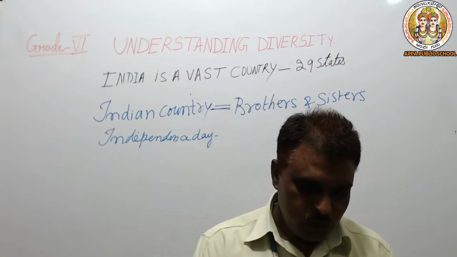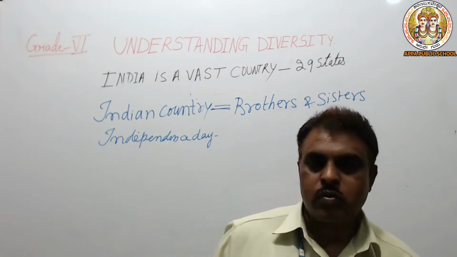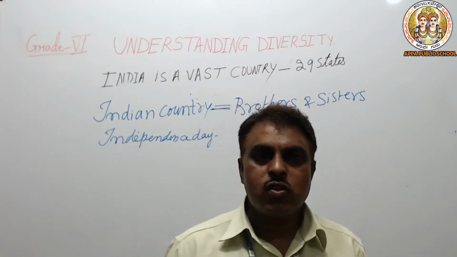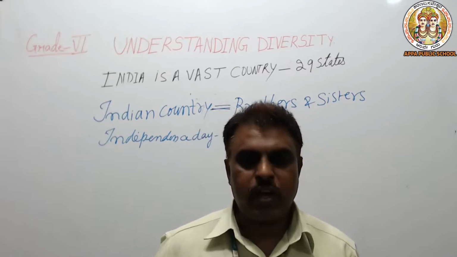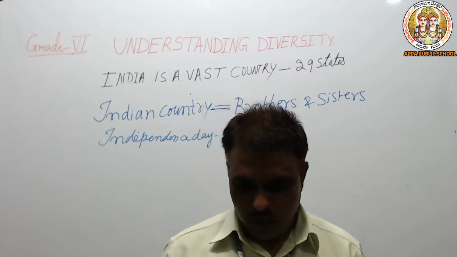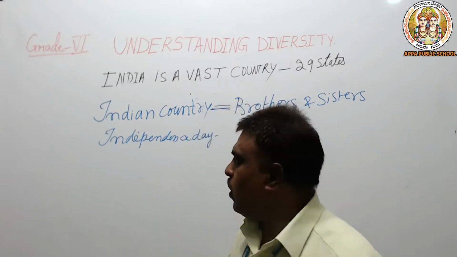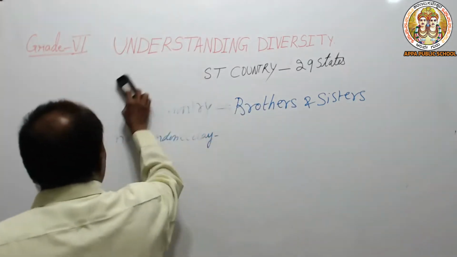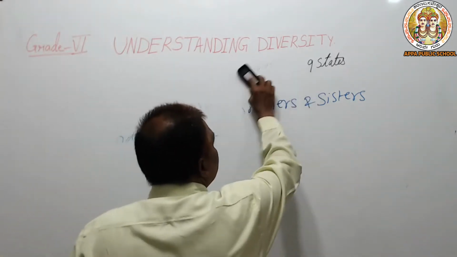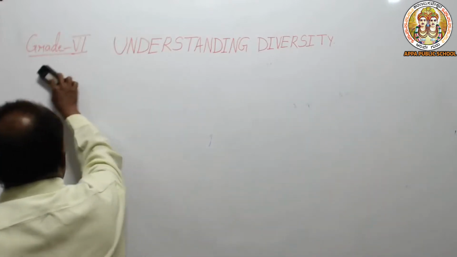Then, as per the lesson, historical and geographical factors influence one particular place. Today, we will learn about the difference between two places.